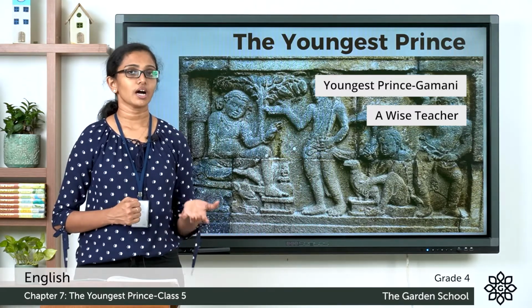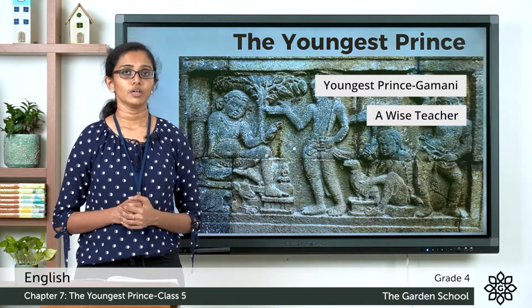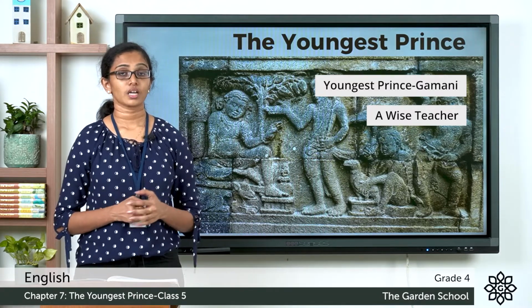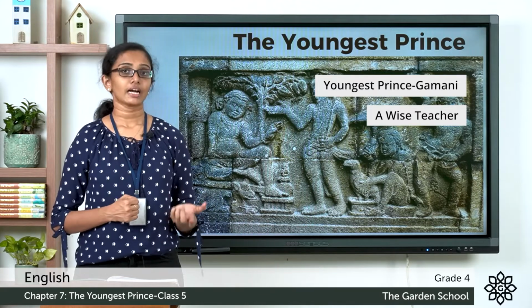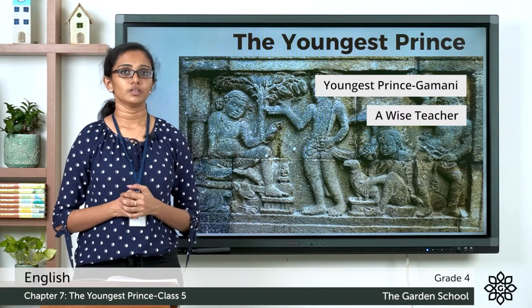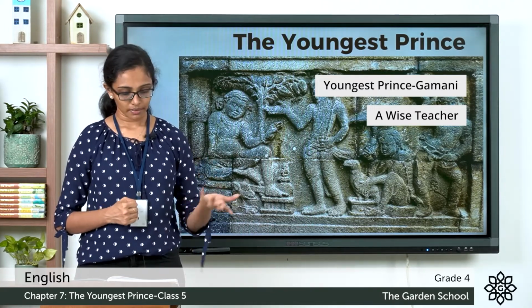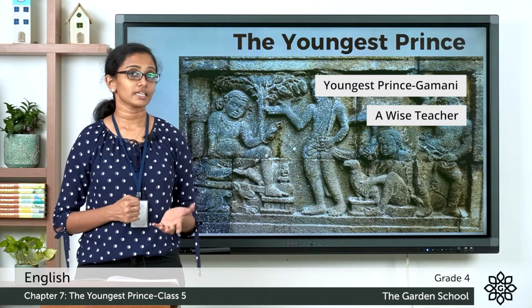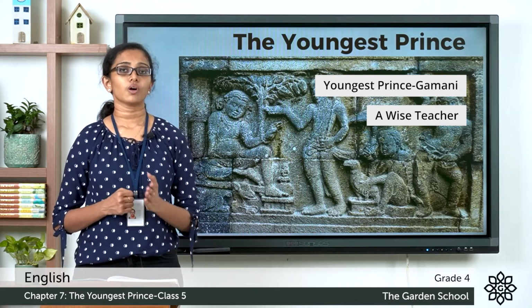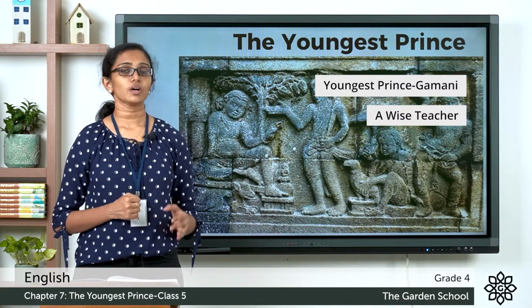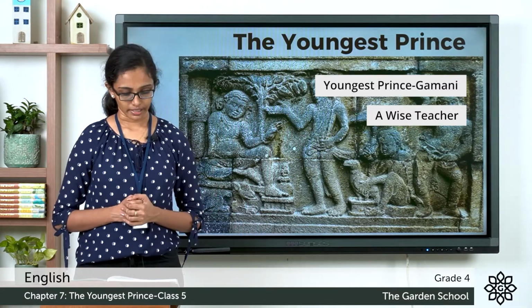So, the teacher advises Prince Gamini to ask the king if Prince Gamini can be the one who should collect fees and taxes from the people so that he can distribute it for the benefit of people. And if the king agrees to this condition, he has to honestly perform all his duties. So that is what the teacher advised Prince Gamini.